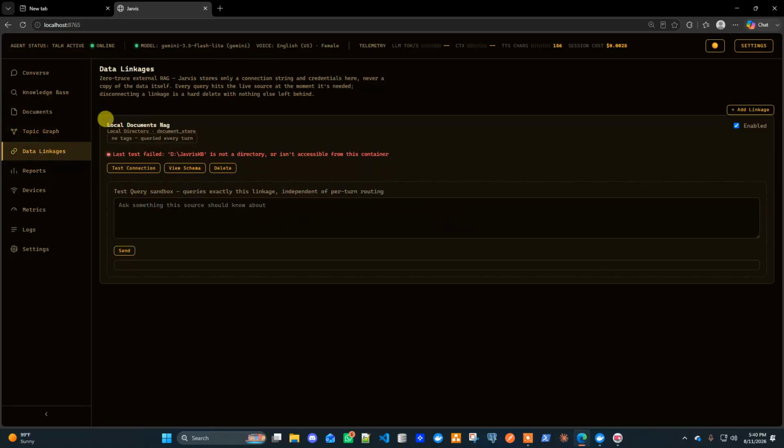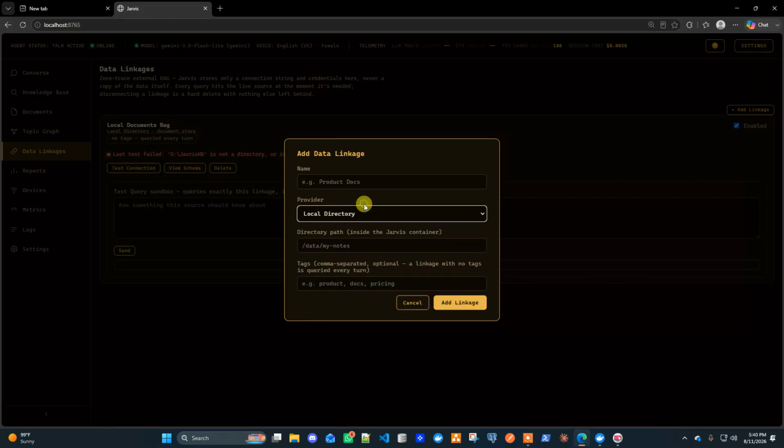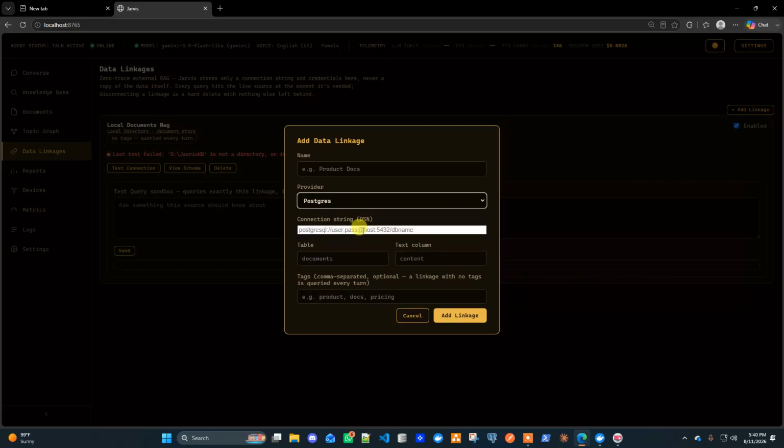The data linkages, this is work in progress. I just wanted to ensure that I can link any file folder so that we can converse about any details in those files. So it can be a local database, and I'm making it more configurable, like I can connect to any local file folder. I can connect to any Postgres DB. I just pass the database connection and give access to this user, or use that SA account, and I can ask any question from the data. So for example, we can converse with the database.